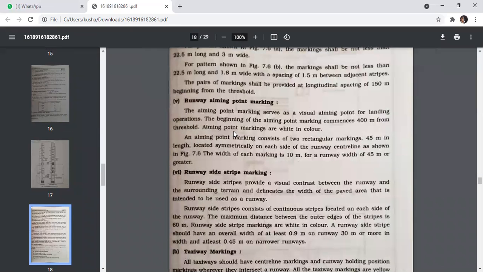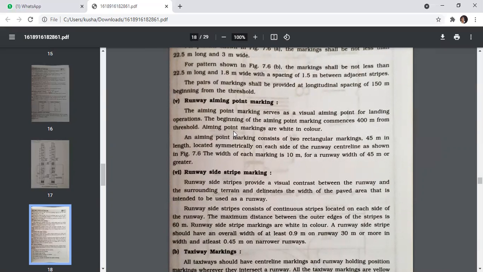The aiming point marking serves as a visual aiming point for landing operation. The beginning of the aiming point marking commences 400 meters from the threshold. Aiming point markings are white in color. An aiming point marking consists of two rectangular markings 45 meters in length located symmetrically on each side of the runway centerline as shown in the figure. The width of each marking is 10 meters for a runway width of 45 meters or greater.